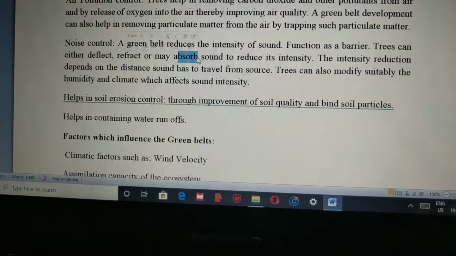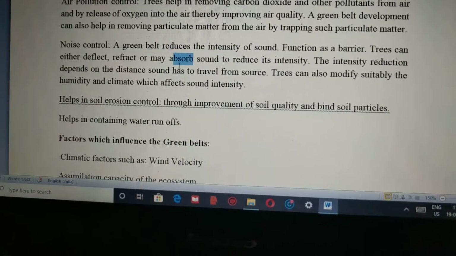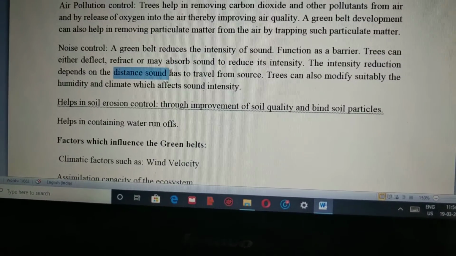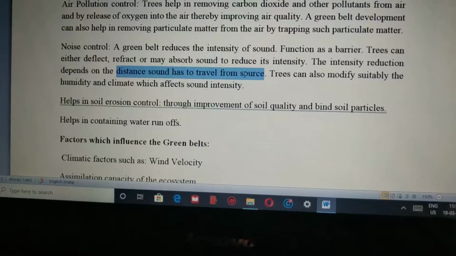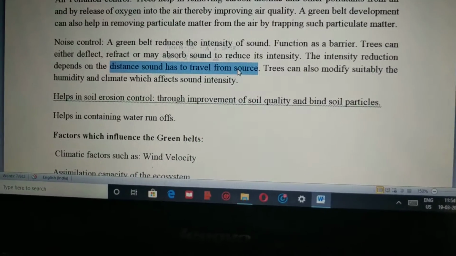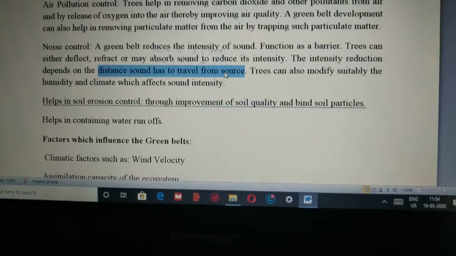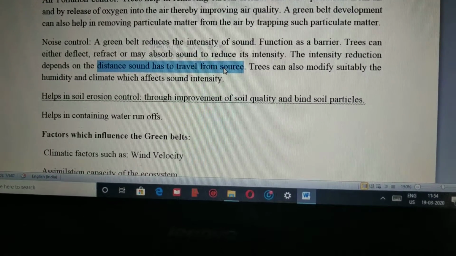That means the intensity of the sound will get lesser and lesser, and the sound has to travel through a source. The source is important for sound. When trees or green belts are created, and forest areas are created, of course the sound pollution will be reduced.